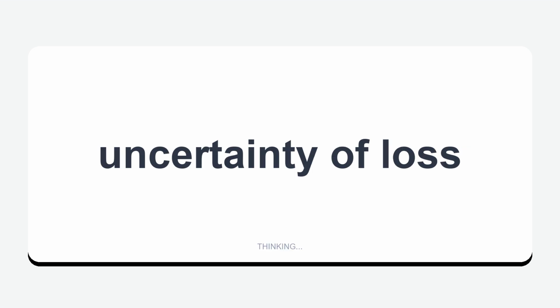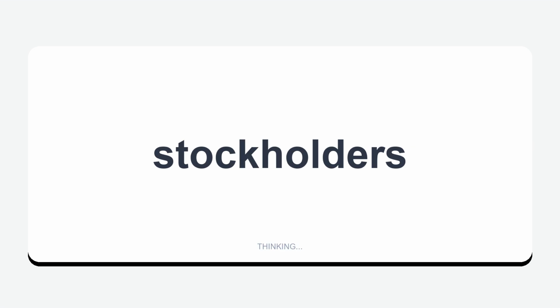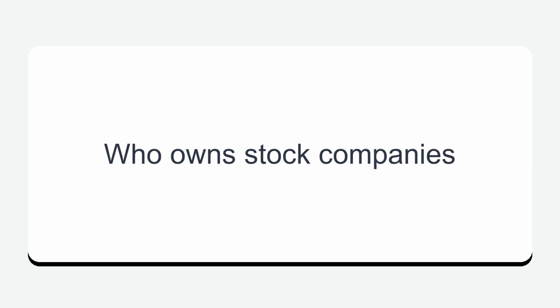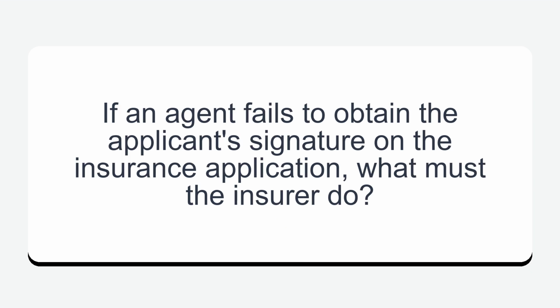Uncertainty of loss. For the purpose of insurance, what is risk? Stockholders. Who owns stock companies? Send the application back to the applicant for signature. If an agent fails to obtain the applicant's signature on the insurance application, what must the insurer do?